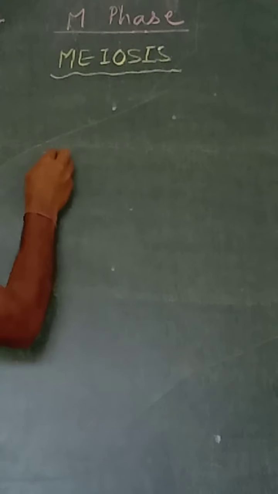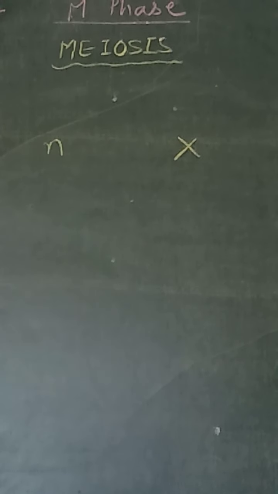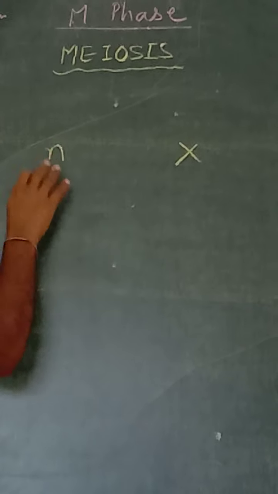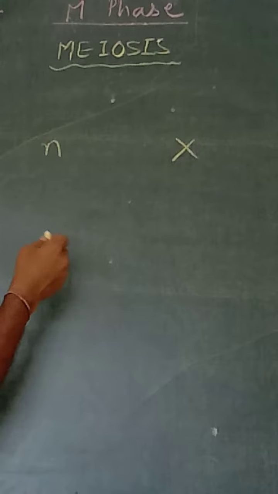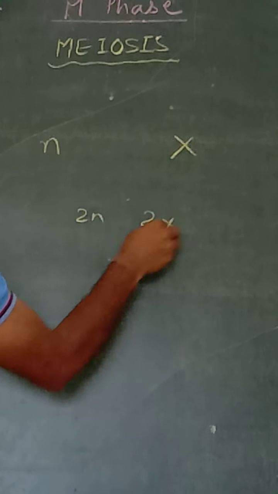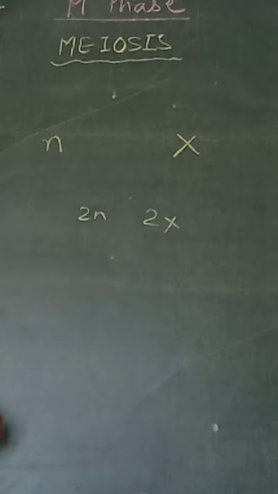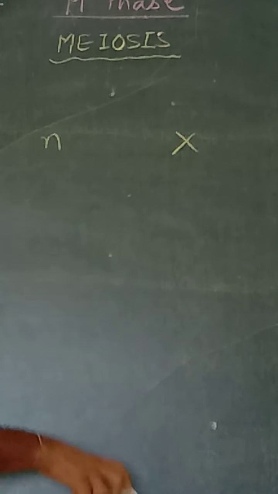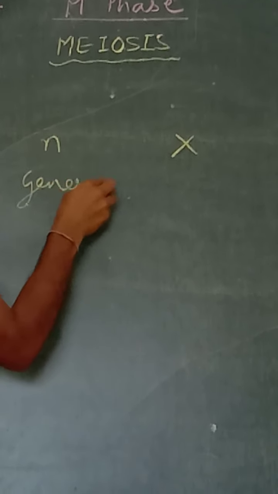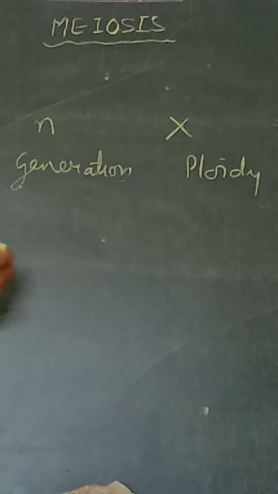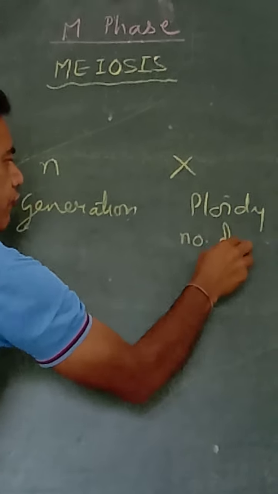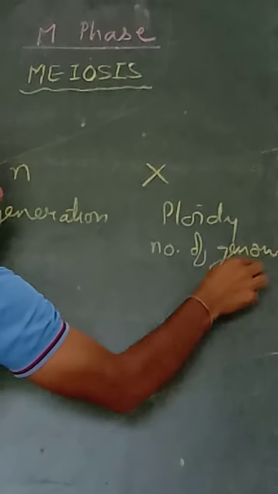There are 2 simple alphabets that you know: one is N and another is X. Most people get confused between these 2 and cannot even differentiate between 2N and 2X. But there is a lot of difference between them. N represents generation, whereas X represents the ploidy level. Ploidy means the number of genomic sets.